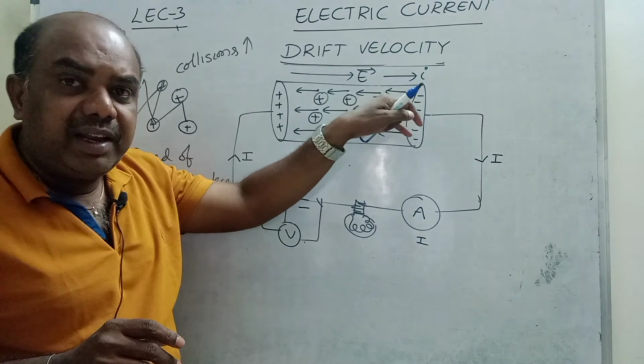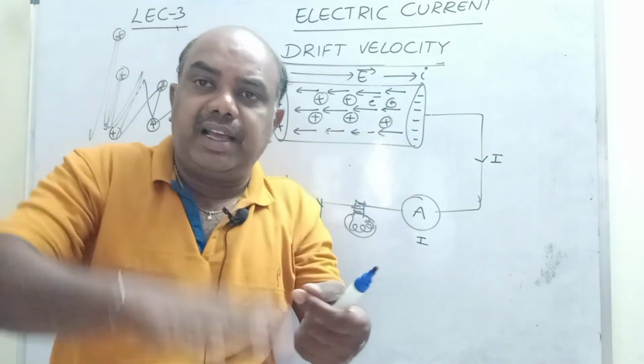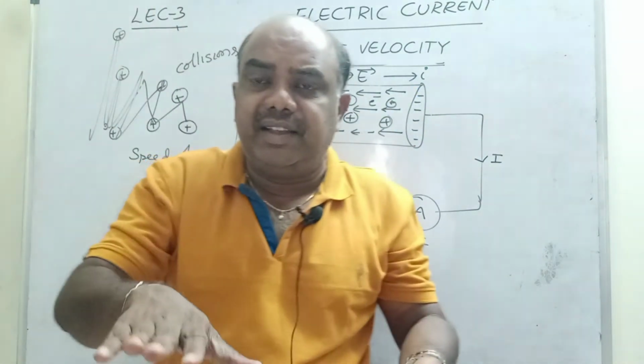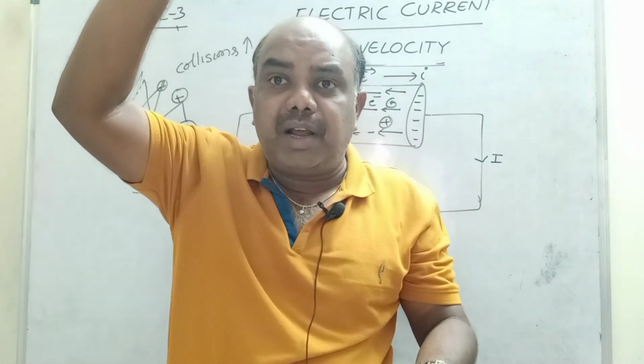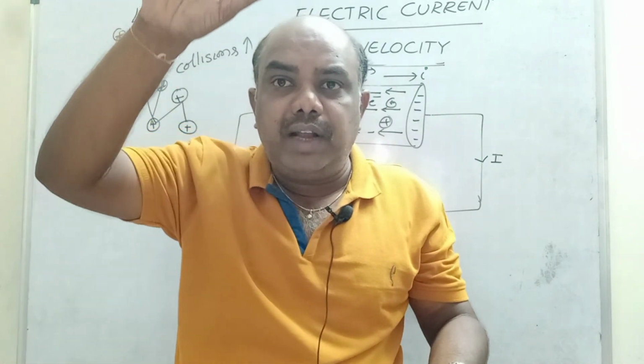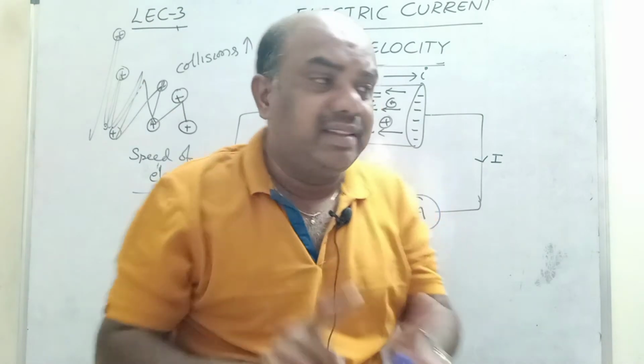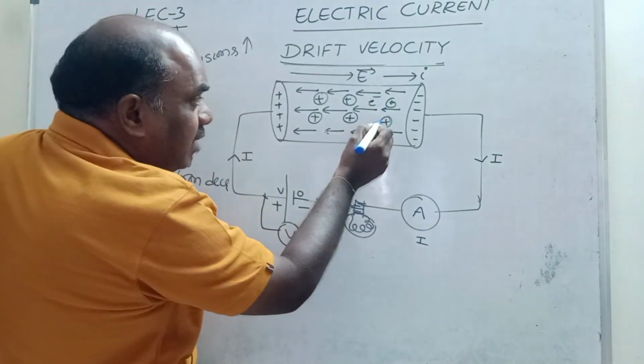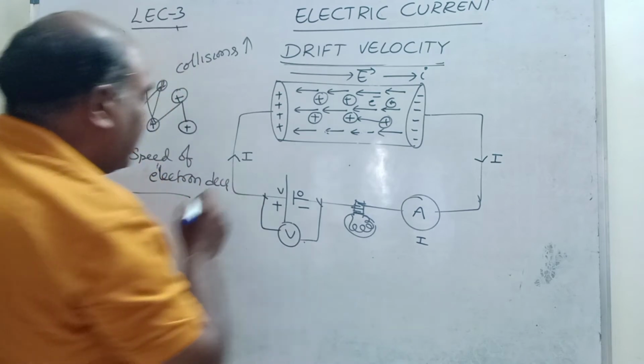The electron hits the neighboring kernel. Like this, the number of collisions increases. If the number of collisions increases, automatically what will happen? Relaxation time decreases. Relaxation time is the time taken from one kernel to another kernel.